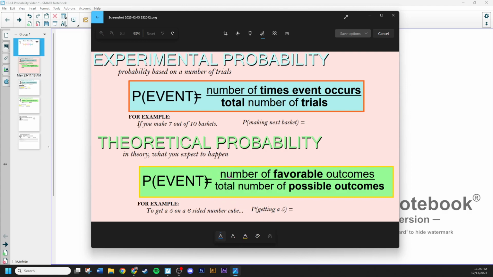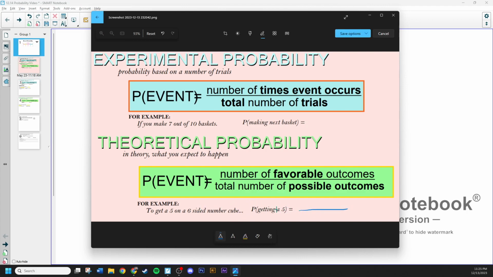And the fraction is going to be the number of favorable outcomes to making that event occur over the total number of possible outcomes. So for instance, if I wanted to get a 5 on a 6-sided number cube, the formatting for how we'd write that is the probability of getting a 5. And what we're going to do is make a fraction.